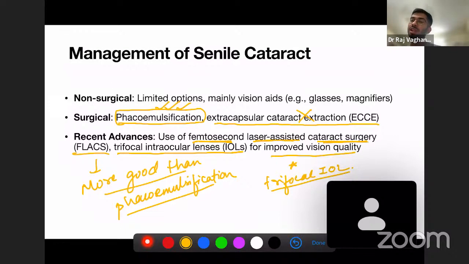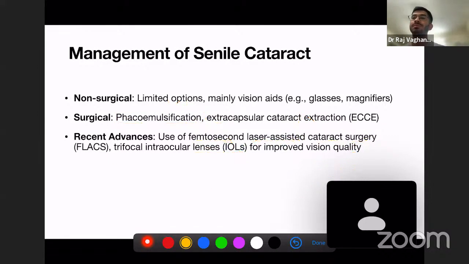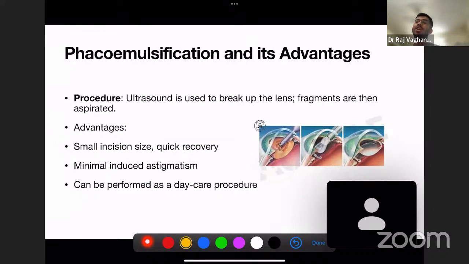The most widely used cataract surgery nowadays, currently, is phacoemulsification. So you should know about phacoemulsification, and you should just know the names of other surgeries and other advancements that have happened in cataract surgery. Now, phacoemulsification. So what is phacoemulsification? How do you proceed with it?